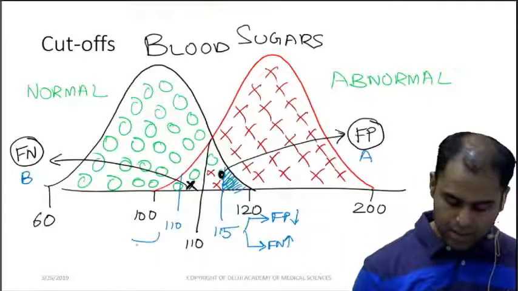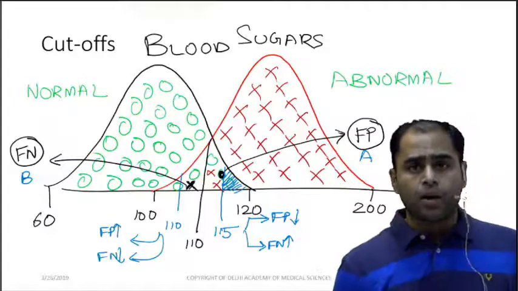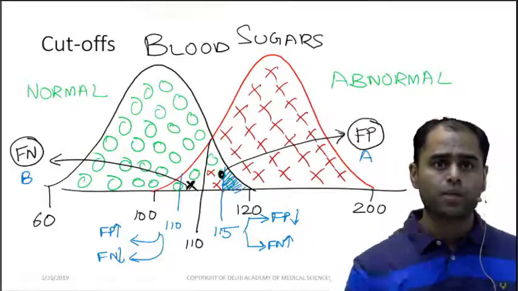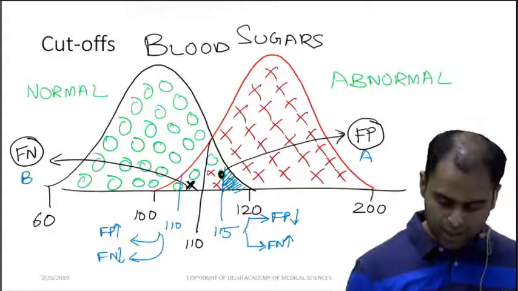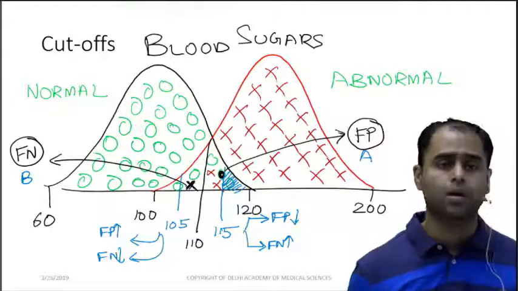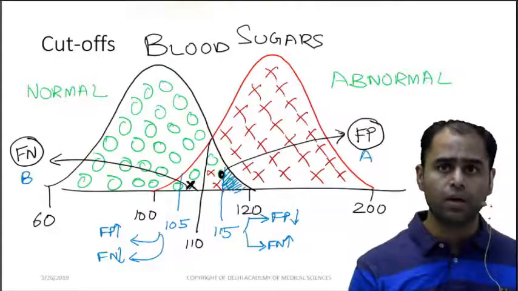In the other case, the number of false positives will go up, whereas the number of false negatives would come down. Now comes the question: which cutoff should I take? Sorry, I would make a correction here. This is actually 105. So, should I take a cutoff of 105 or 110 or 115?